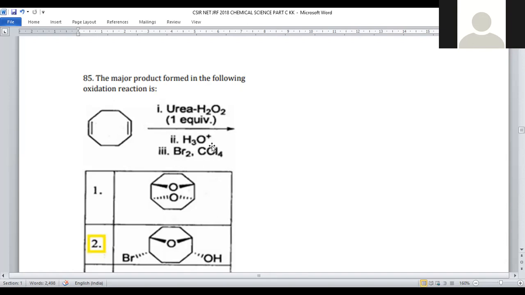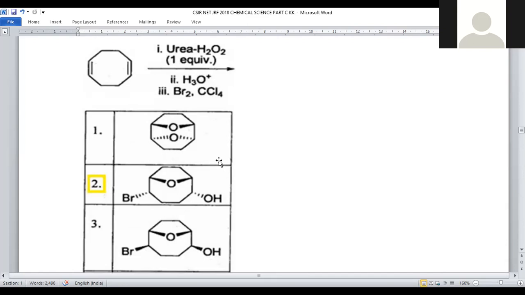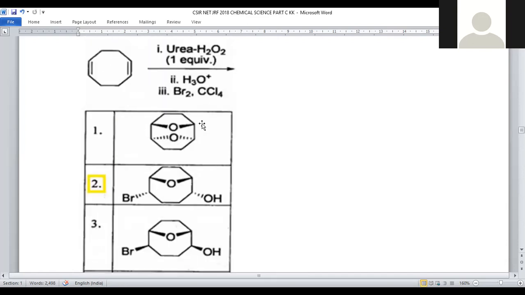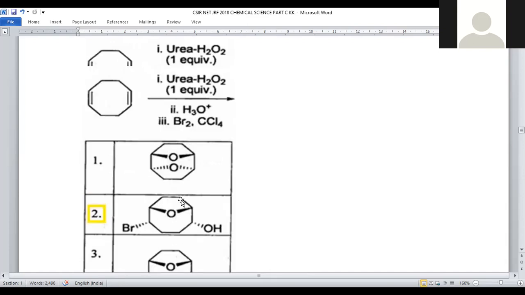And further hydrolysis. What happens when hydrolysis is carried out on the epoxide? That is converted into a trans diol. And further bromination in the presence of CCl4. Bromine in the presence of CCl4 is a brominating agent. We will get a bromo substituted compound. So let us find which is the suitable compound among all the given options.